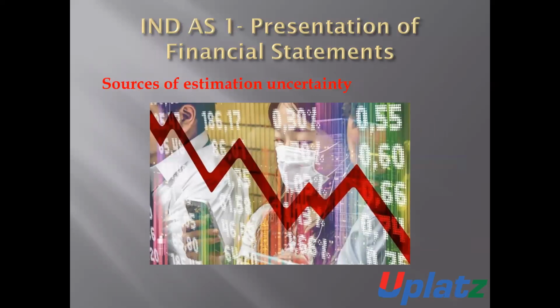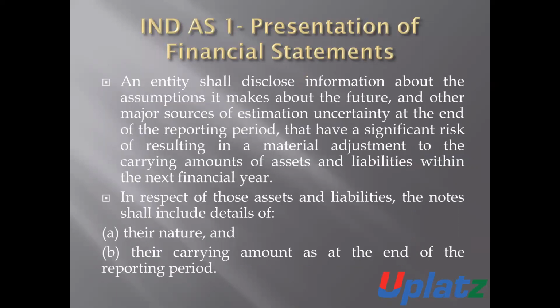Sources of estimate uncertainty. An entity shall disclose the information about the assumptions it makes about the future and other major sources of estimate uncertainty at the end of the reporting period.